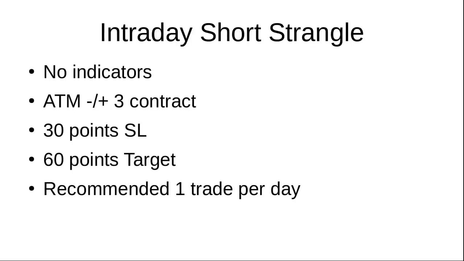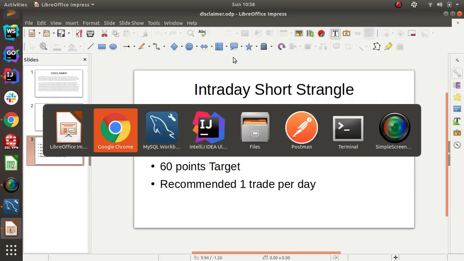The strategy is very simple. There are no indicators involved. We are going to sell the OTMs from the current 2 plus or 3 minus contracts, with a 30 point stop loss and 60 points target, and it is recommended to take one trade per day. But again, it's your wish. If you want to take more risk, you can do any number of trades per day. Okay, let us jump into Streak.